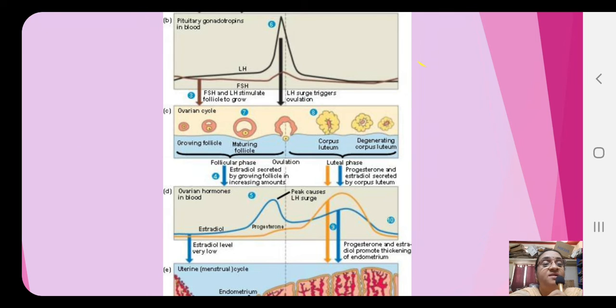Above that we can see the different stages of a Graafian follicle, and at the point of the LH surge it shows ovulation.